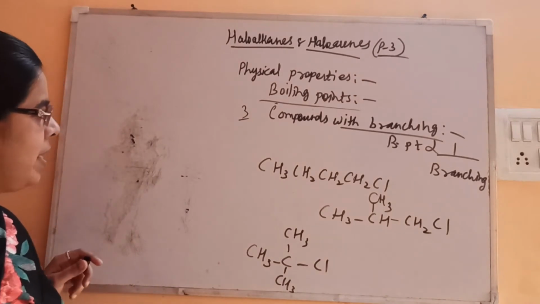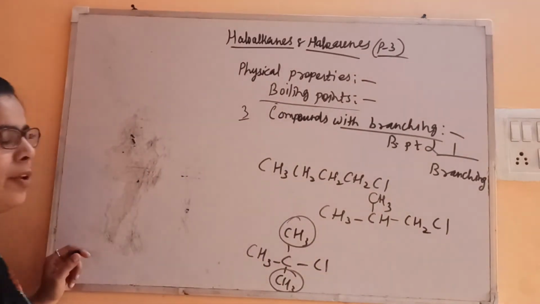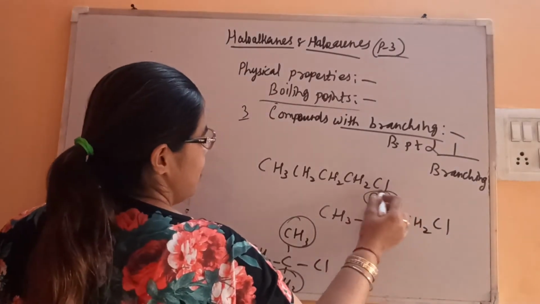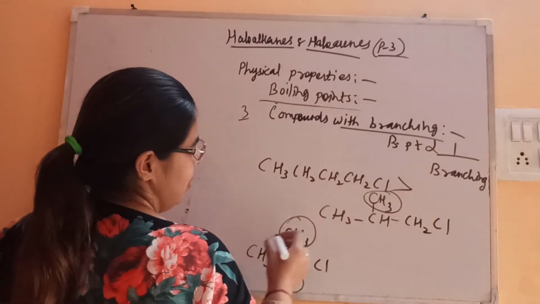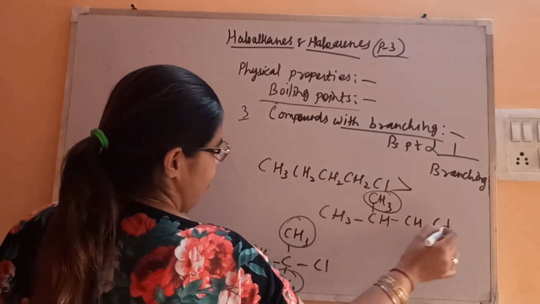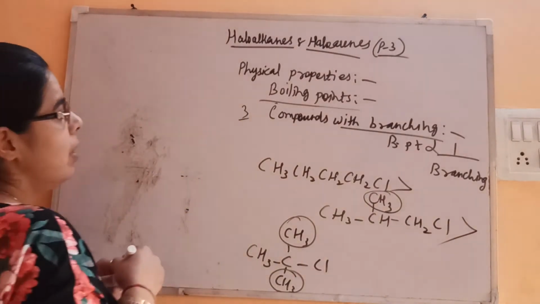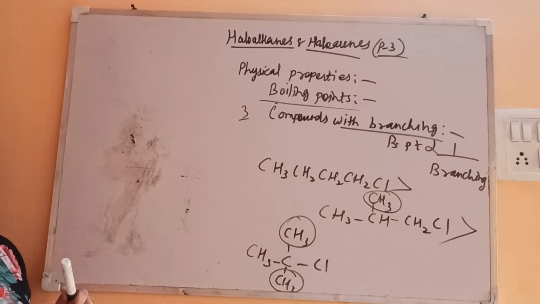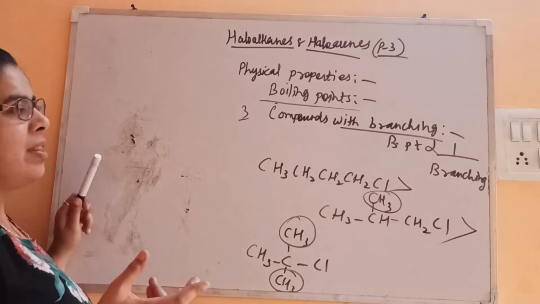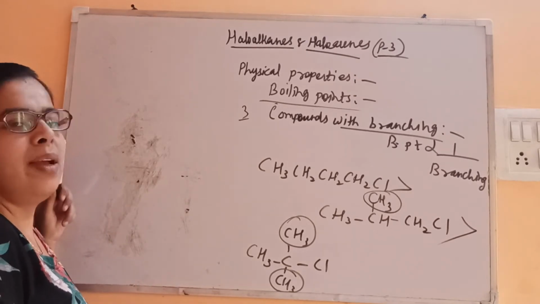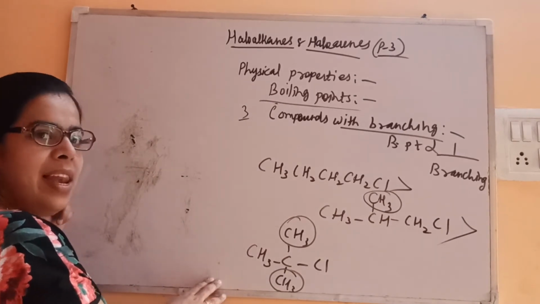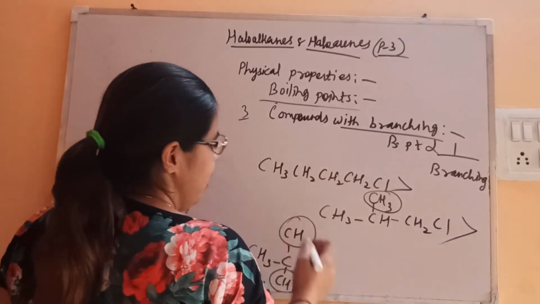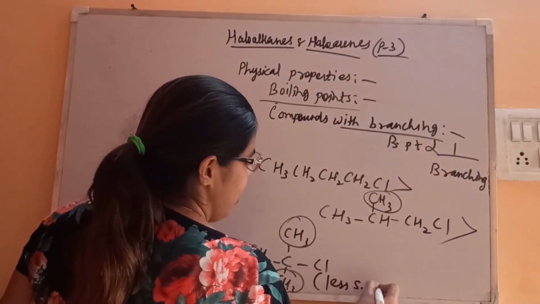So the halogen is same. See here, the branching is more. Two alkyl groups are substituted on the same carbon. Here one methyl group is substituted on the same carbon. So this is the order here. This has more boiling point than this, and this has more boiling point than this, because the more the surface area, the more the interaction. So in that case, the boiling point will be more. Here, sorry, more branching is there, so surface area is less. So here, less surface area, more branching.